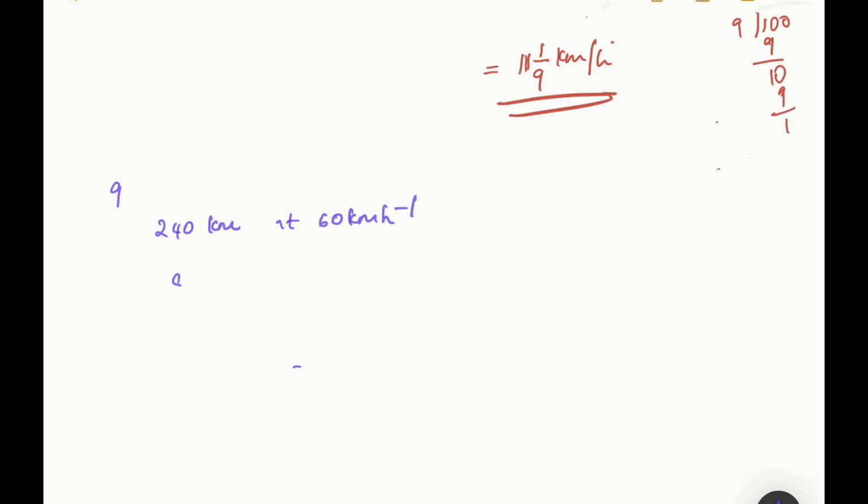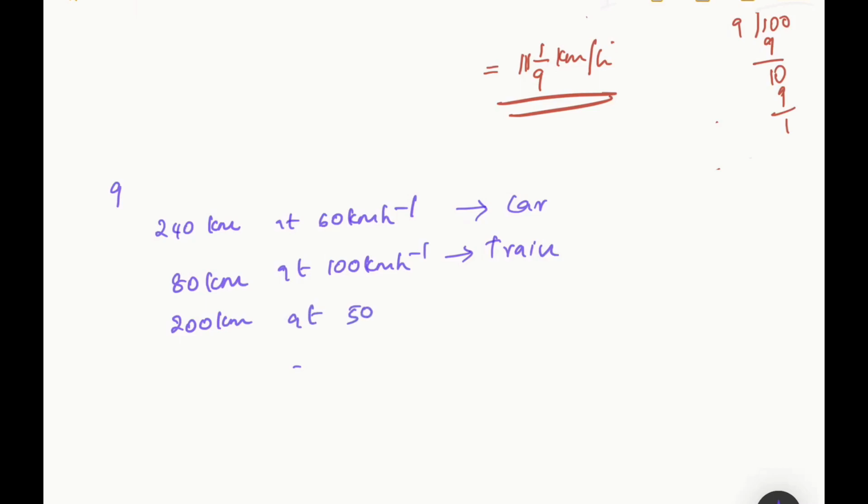Then he covered 80 kilometer by train at 100 kilometer per hour. And the rest, 200 kilometer, he covered by bus at 50 kilometer per hour. What is the average speed of the whole journey?